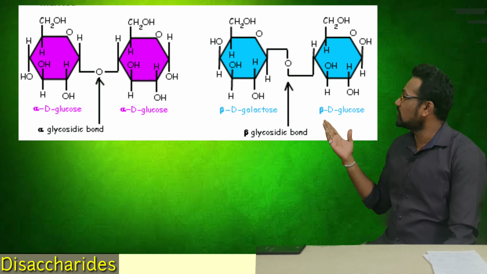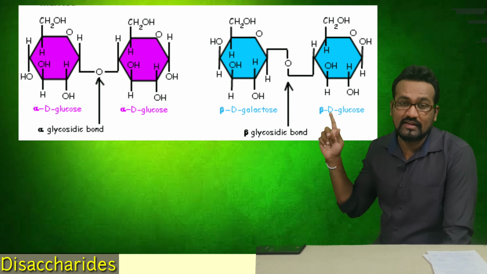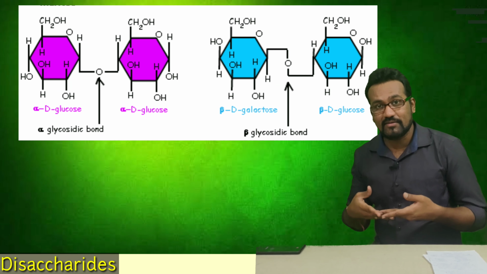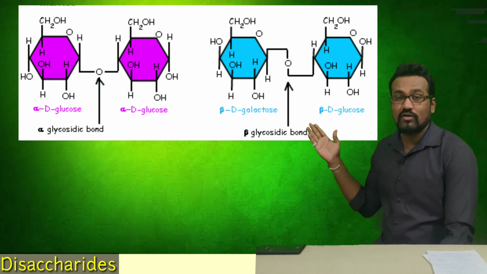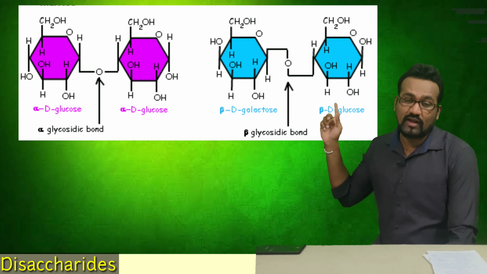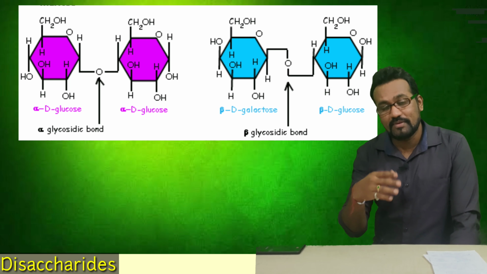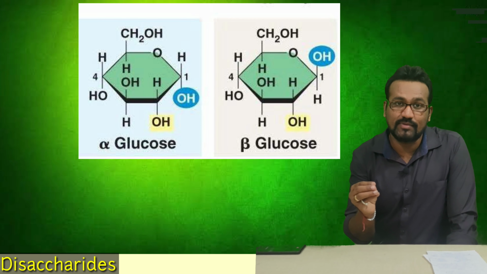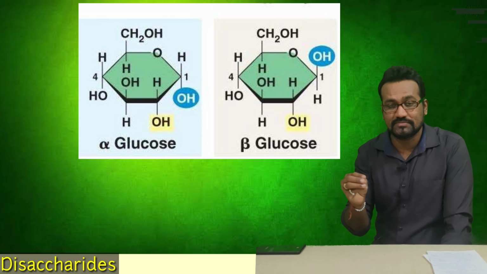So here is the difference from a structural point of view. I have shown you the linkage involving the oxygen atom, and the orientation of the linkage is very important to highlight here. The two diagrams indicate the differences between alpha and beta linkage. Please recall that in the first lecture we discussed the anomer structure, where we discussed alpha and beta types of anomers.